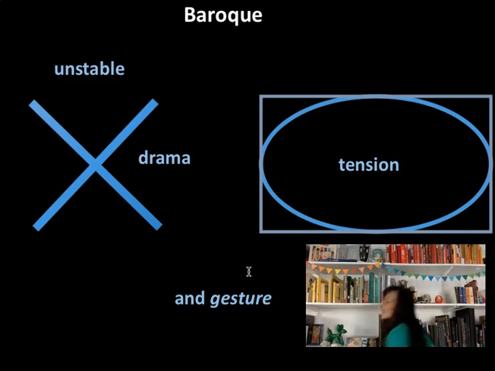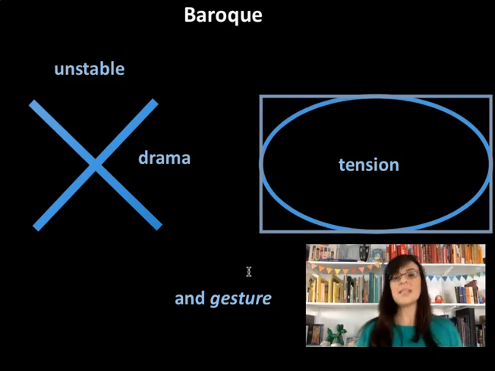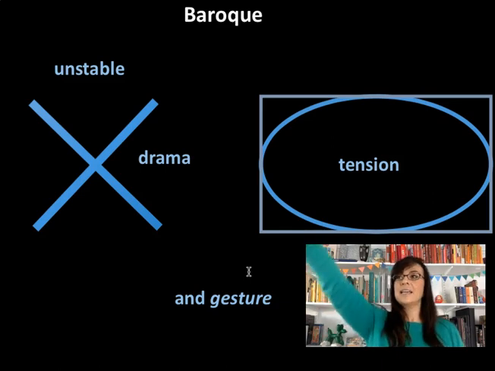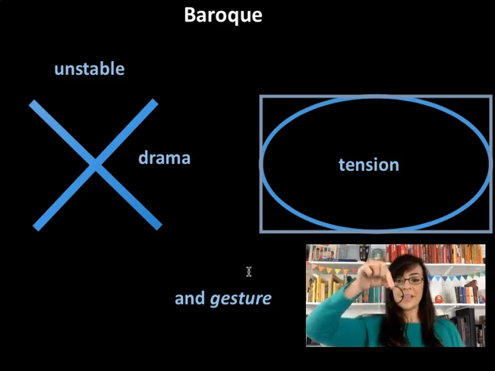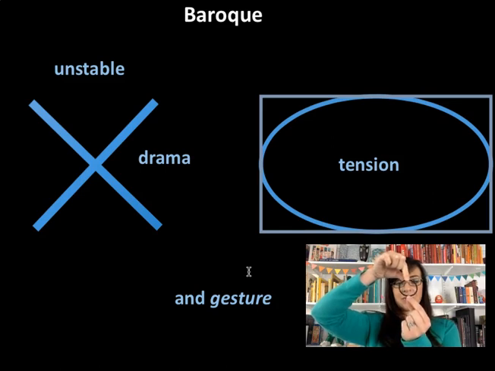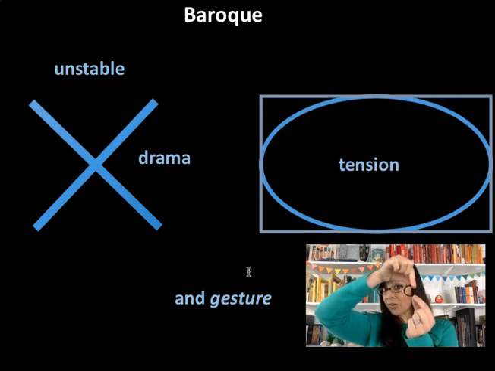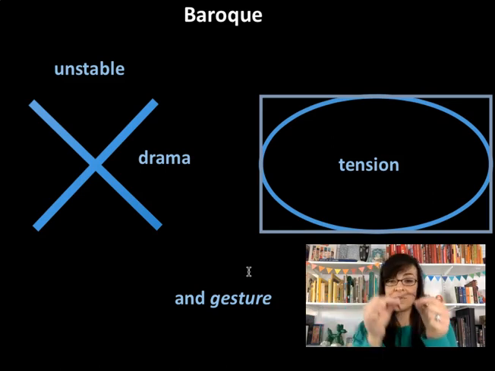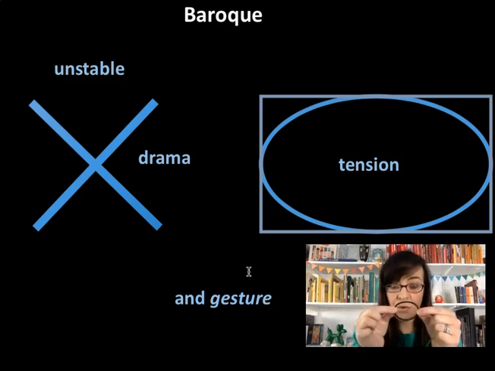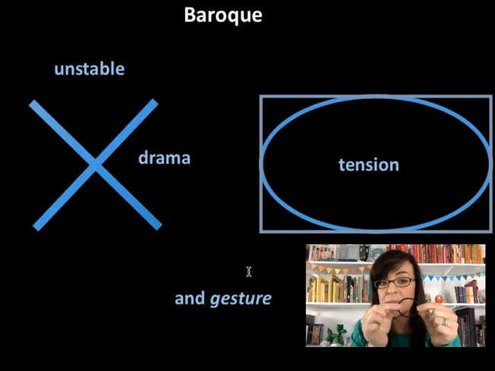In terms of tension, I usually like to bring out a hair tie in class. And I say, okay, everybody, can you see this hair tie? It's a perfect circle, right? Perfect Renaissance circle. However, if I were to squeeze it, then it becomes an oval. If I were to pull it, it becomes an oval. What we see is that the flex or the tension applied to a circle creates an oval.